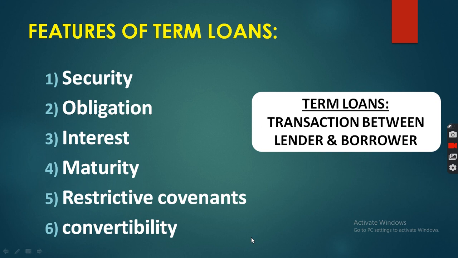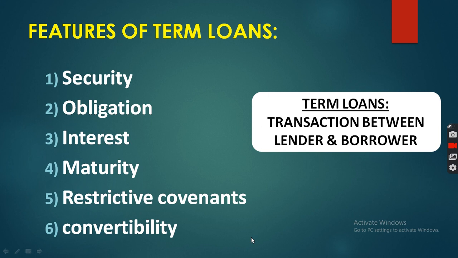Nowadays no bank will easily provide a loan without security. Why do you have to give security to the bank? Because in future, if you are not able to pay installments or interest, then the bank has the authority to sell your gold, your assets, your jewelry in the market and recover the outstanding or remaining amount.